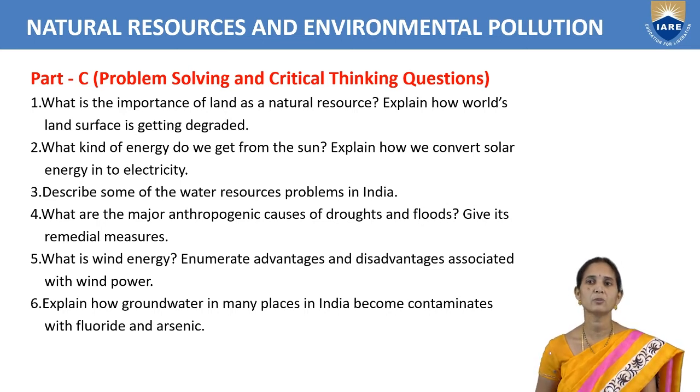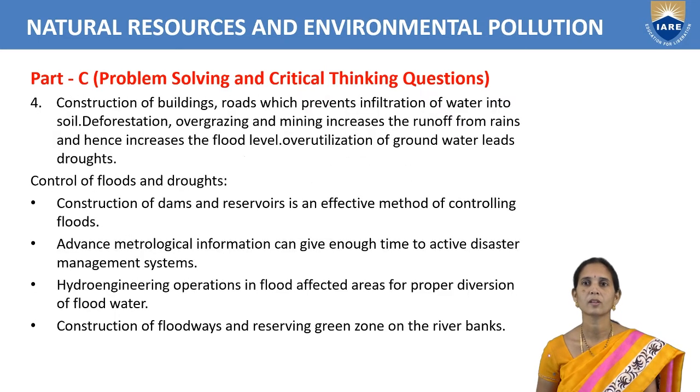What are the major anthropogenic causes of droughts and floods? Give its remedial measures. Construction of dams and reservoirs is an effective method to control floods. We get floods due to heavy rainfall, and also when we go for deforestation. How to control them?